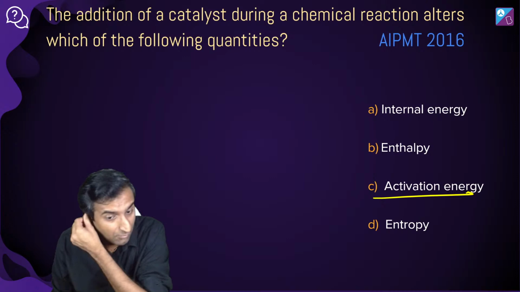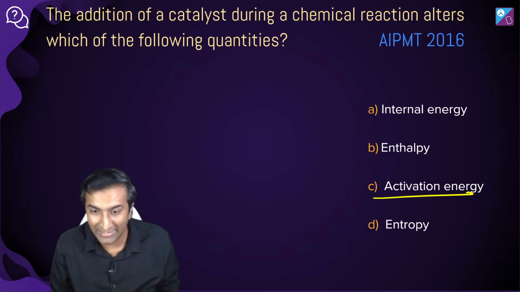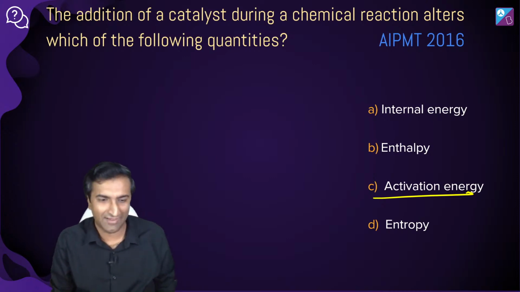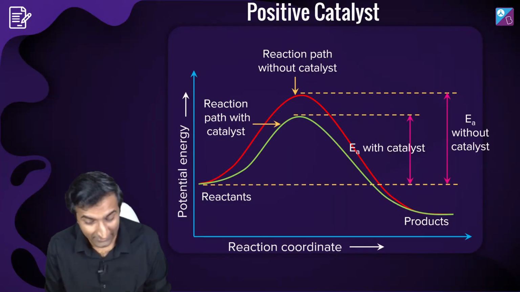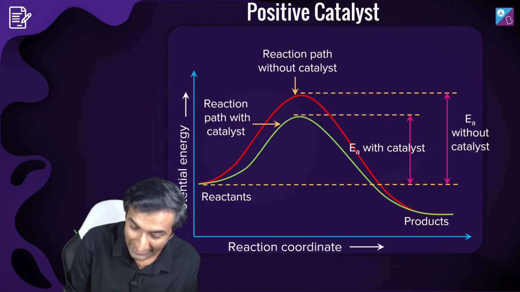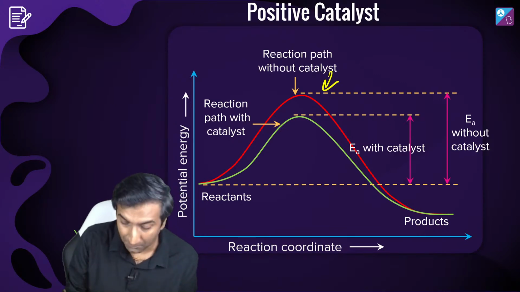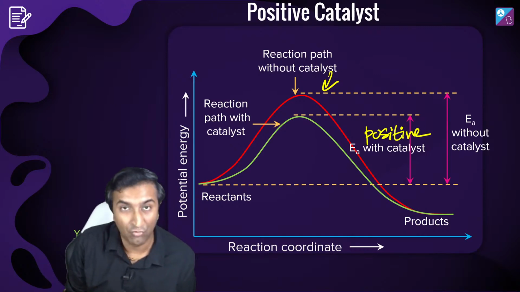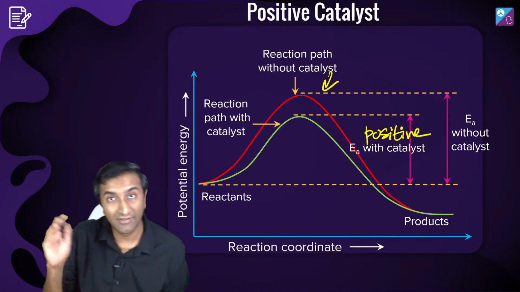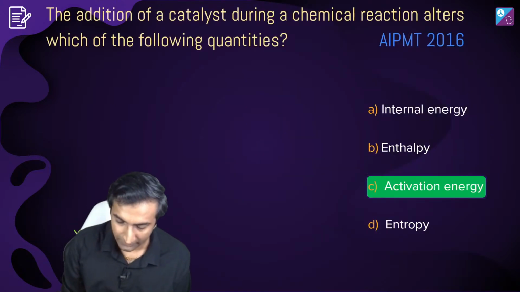It's a simple one. A positive catalyst decreases activation energy and a negative catalyst increases it. Absolutely right, Raja. Do you guys follow what Raja is saying? The activation energy without a catalyst is this red line. With a positive catalyst, thank you for pointing out, I was about to write it and Raja said it, the activation energy decreases. Which means the energy barrier gets lowered. So this is the right answer.